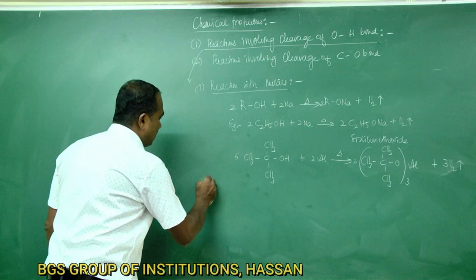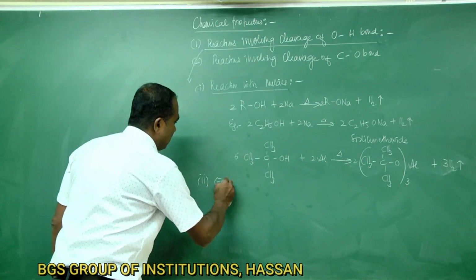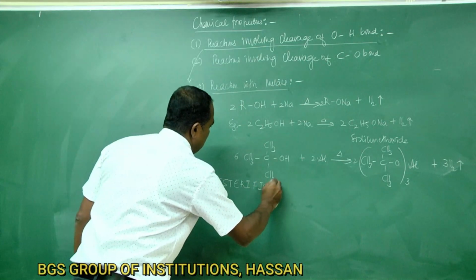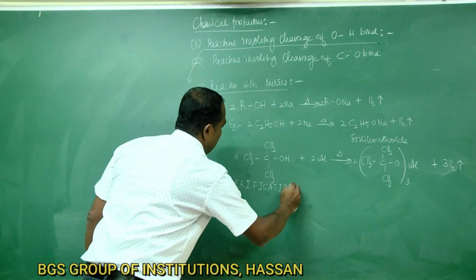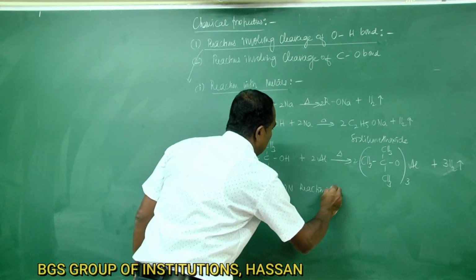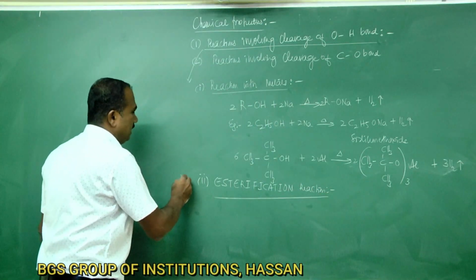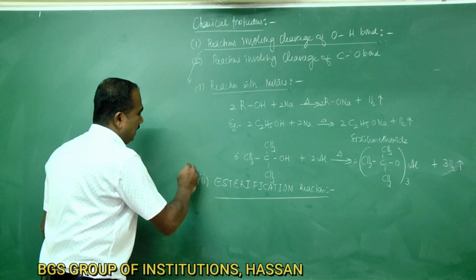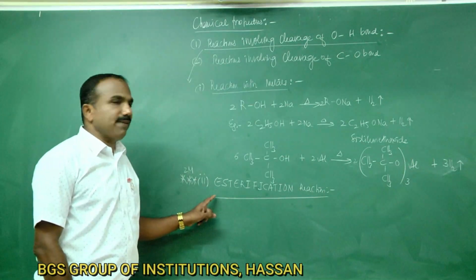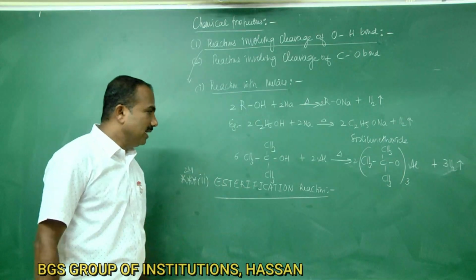So the second reaction is the esterification reaction. So this is important. This is asked in the annual examination for 2 marks. Explain esterification reaction.